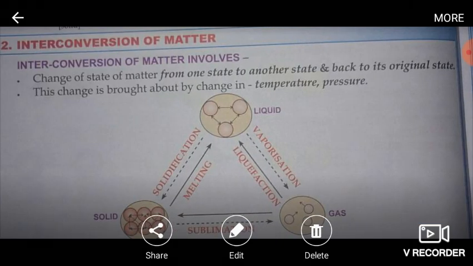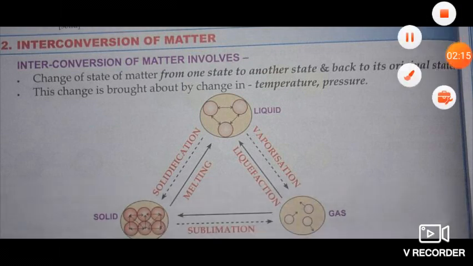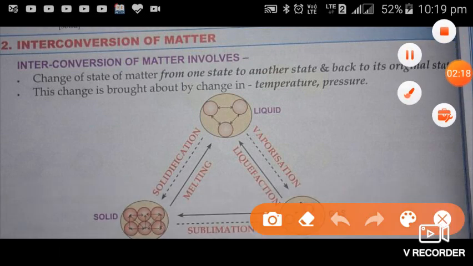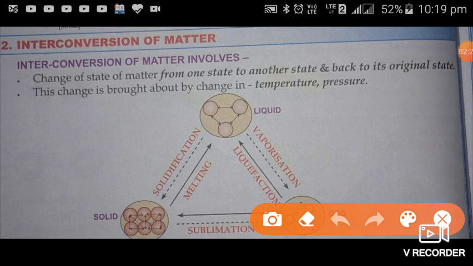And after this, come to the second heading of this fourth page, that is interconversion of matter. Interconversion of matter means the change of state from one state to another state and again back to its original state. One by one, these states can be changed, means the conversion of these states can take place one by one. In some cases, direct change can also take place.